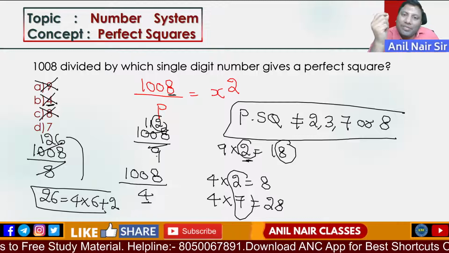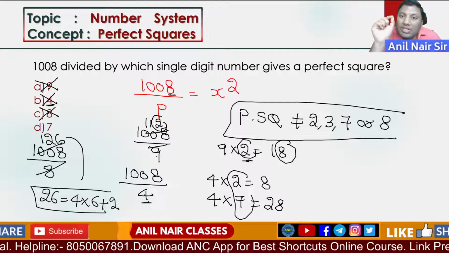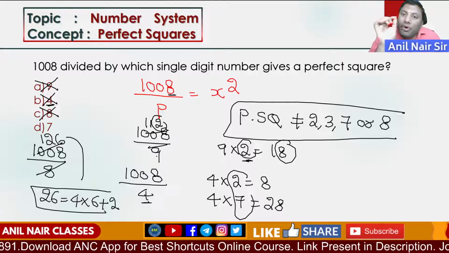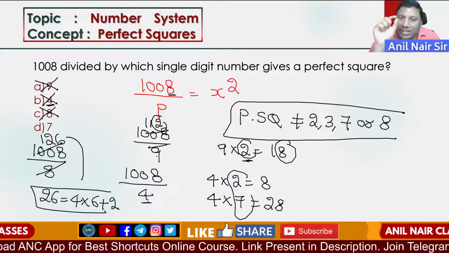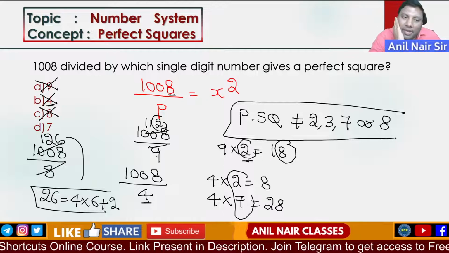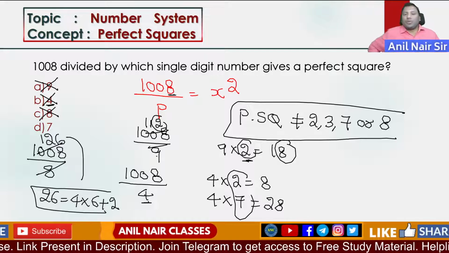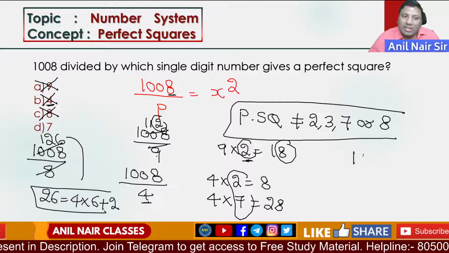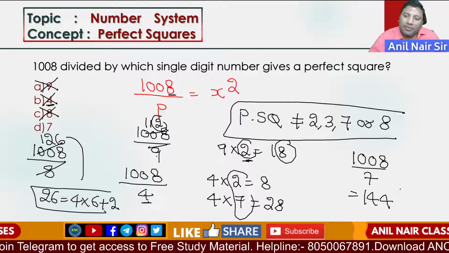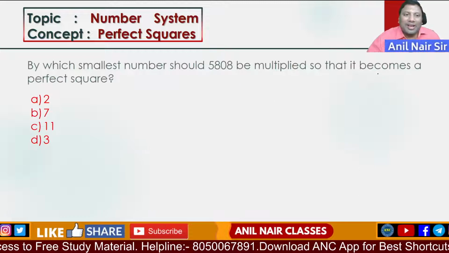I hope the idea is clear. 1008 divided by 9: 9 2s are 18, so the unit digit will be 2. Not possible. 1008 divided by 4: the unit digit will be 2 or 7. Not possible. With 8, I am getting 126, last two digits 26, 4 into 6 plus 2, so the 4k plus 2 form does not arise. If I check 1008 divided by 7, it is 144. 144 is a perfect square, which is 12 square. I hope the idea is clear.